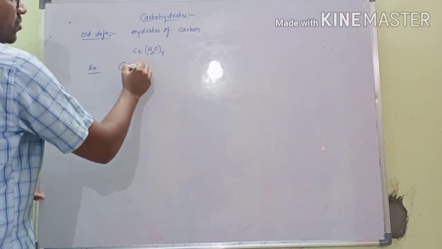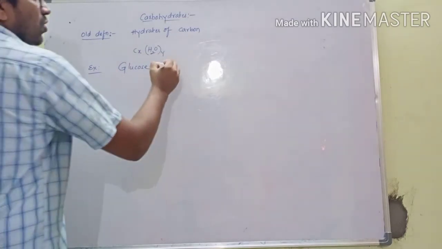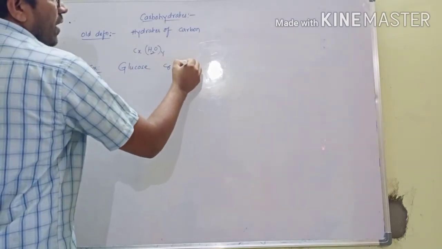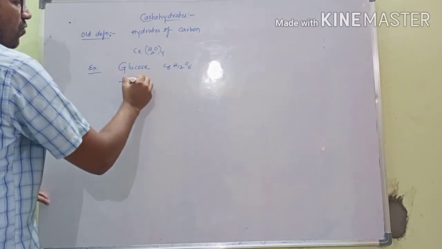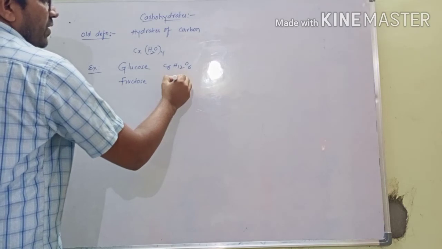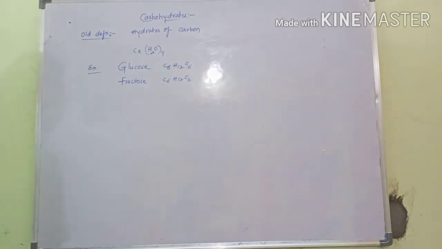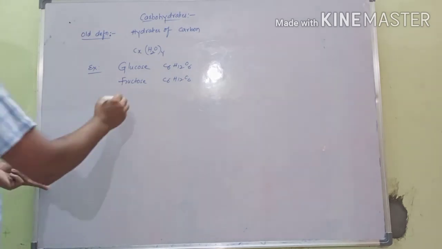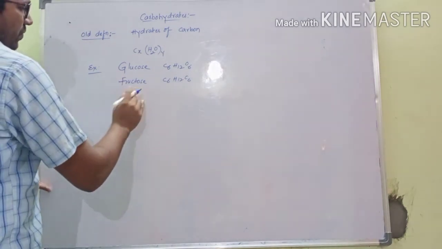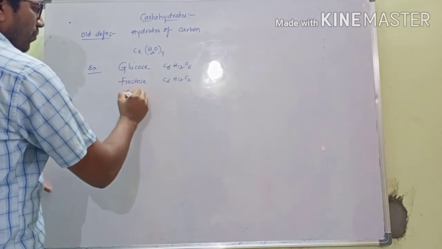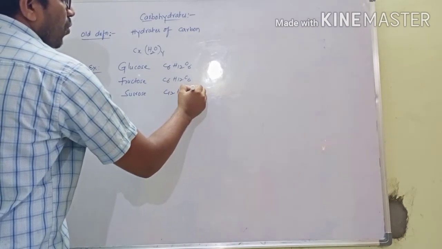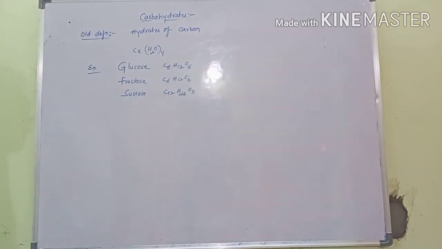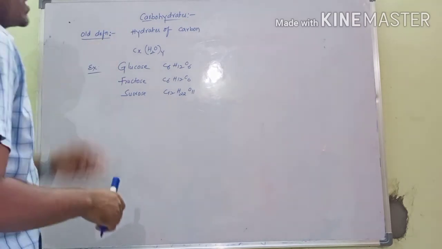Glucose, a very familiar example. Glucose formula is C6H12O6. Fructose formula is also the same, C6H12O6. Next, sucrose, C12H22O11. See, according to the general formula,